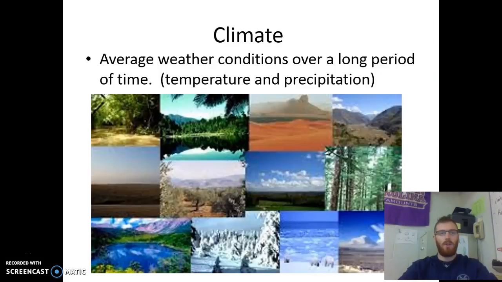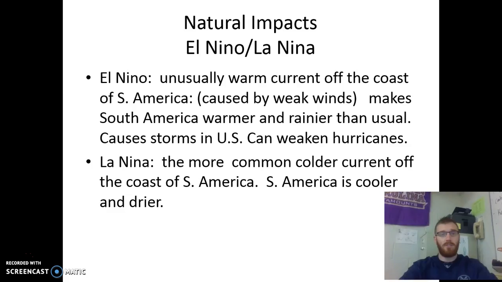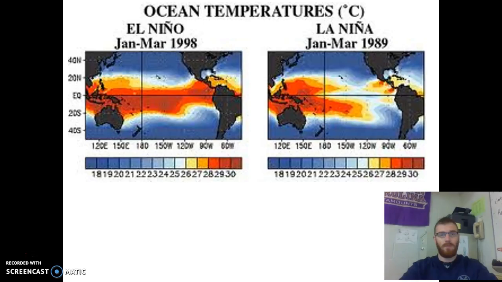Okay, so as we should know already, climate is the average weather conditions over a long period of time that includes both temperature and precipitation. We should know what El Nino and La Nina are from back in day 4 when we went over those. However, here are the definitions again for you in case you need them. You can see the effects from temperature data from these as well.